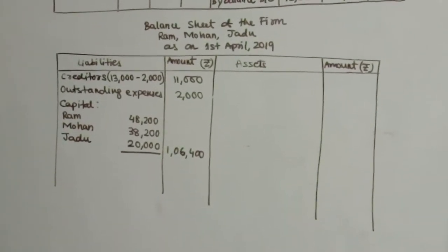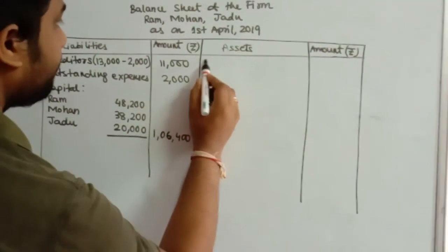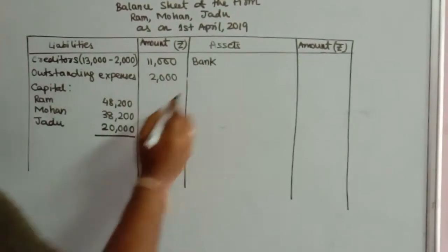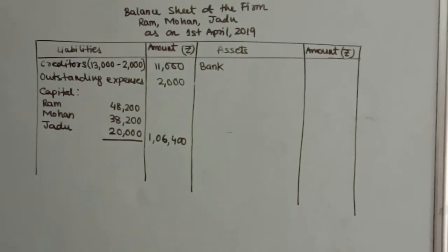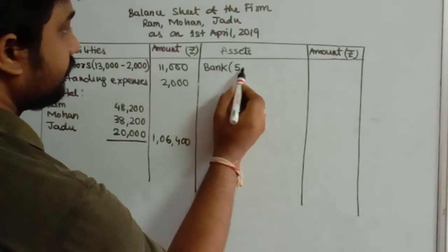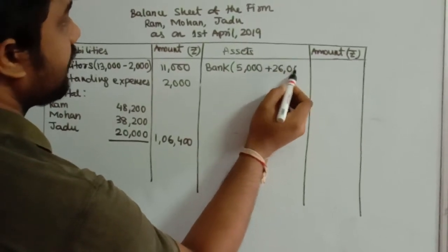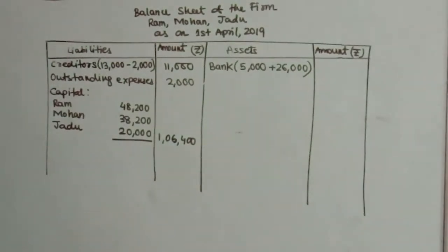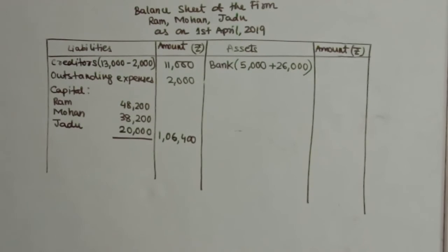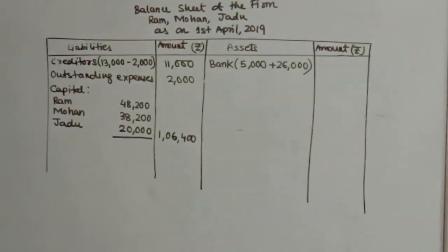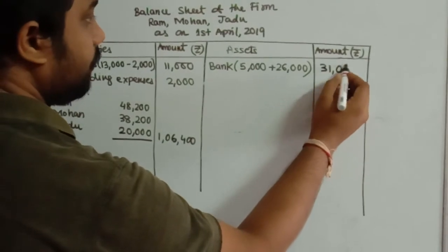On the asset side, if you see, the first amount is related to bank. Now your balance of bank at your disposal before Jadu was admitted in the firm was rupees 15,000, was rupees 5,000. And then Jadu came up with 26,000. 20,000 as capital and 6,000 as premium. And the question says premium money is adjusted in the partner's capital account and the partners have not taken it away. It remains with the partnership firm. So the amount of bank is 31,000.